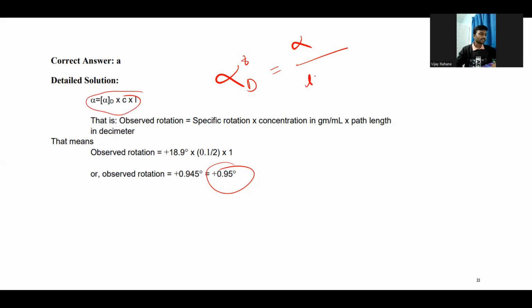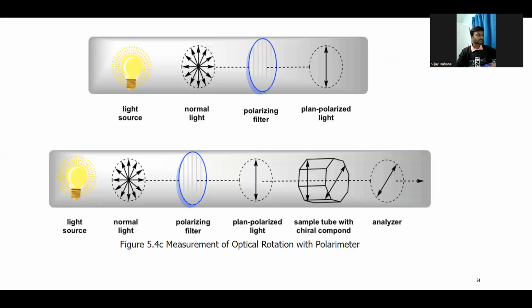You just need to convert the length into decimeter and the concentration into gram per ml. So you can get the value of any alpha, alpha D, that is specific rotation or the observed rotation.